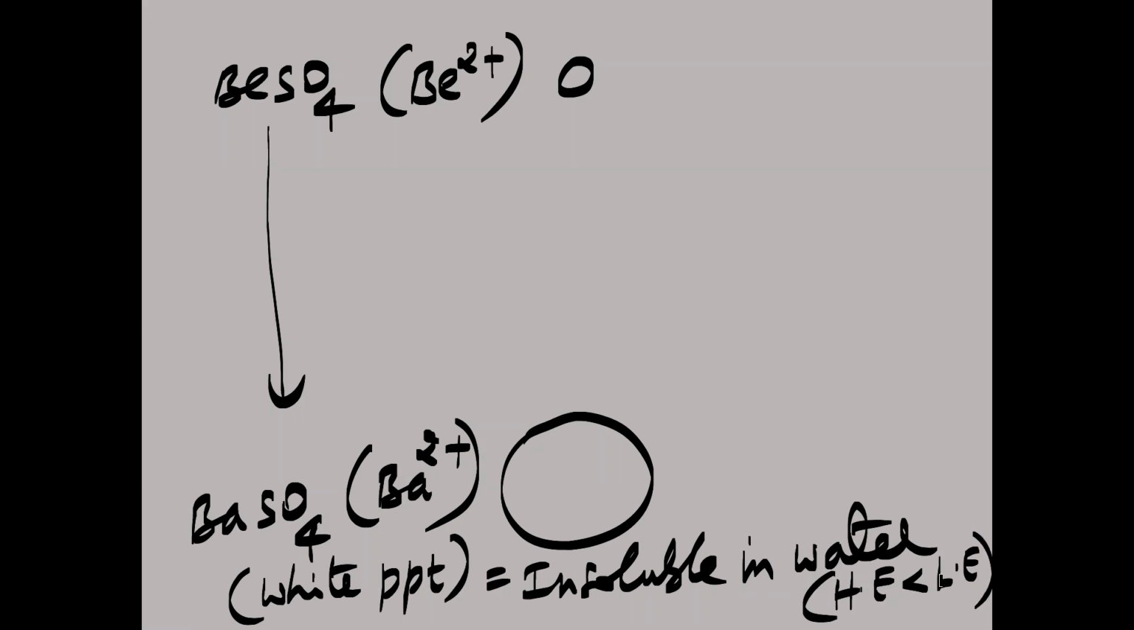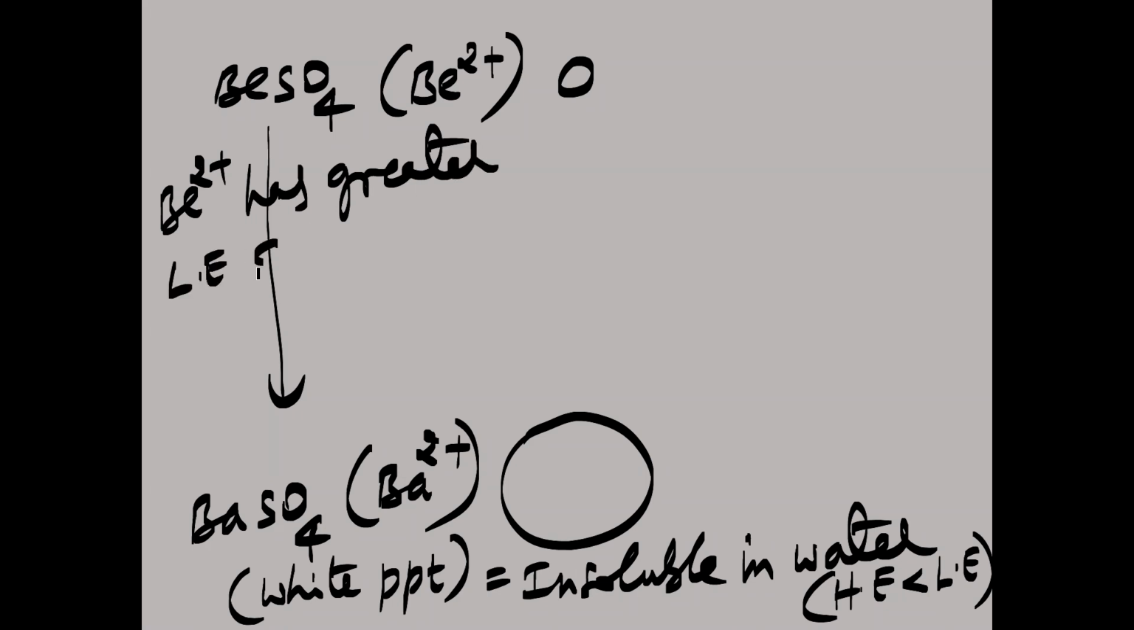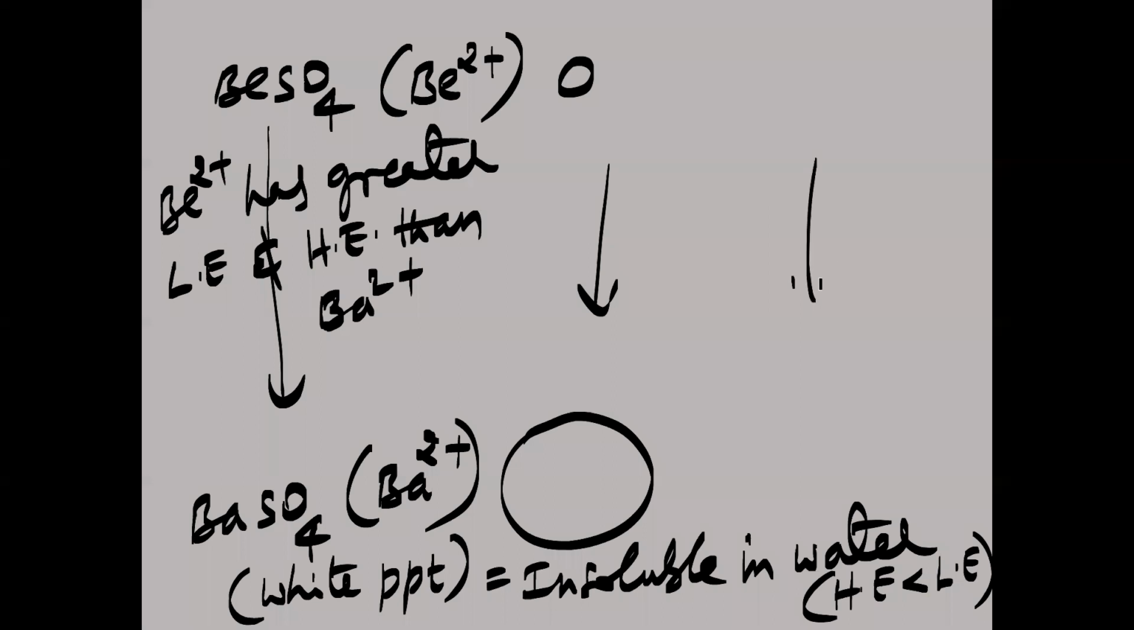When lattice enthalpy is greater, what happens? The salt becomes what? Insoluble in water. Okay. So here in this case, lattice enthalpy is greater. Now here what is happening? Tell me. Now Be plus 2 has greater lattice enthalpy and also hydration enthalpy than Ba plus 2. Beryllium plus 2 has greater lattice enthalpy, greater hydration enthalpy. From top to bottom both are decreasing, both lattice enthalpy and hydration enthalpy. But which is decreasing more, we have to understand.